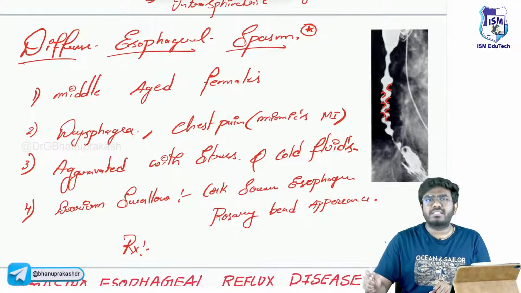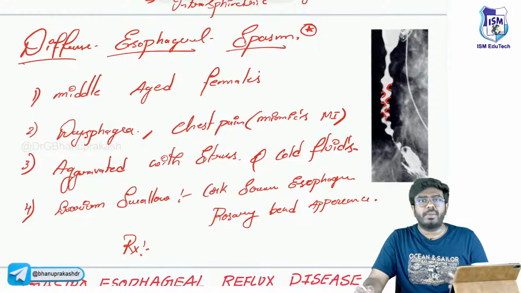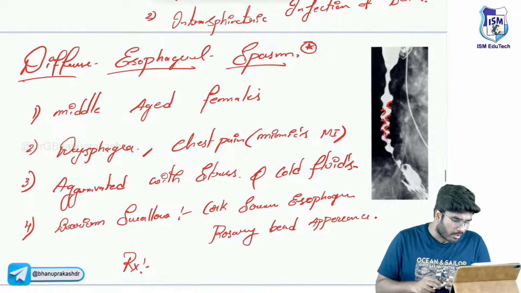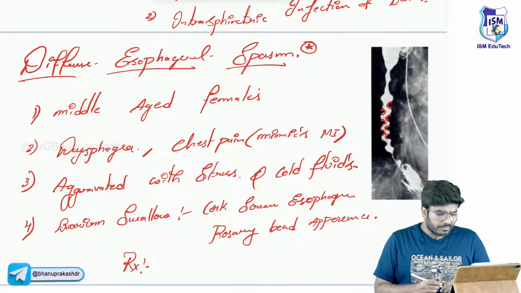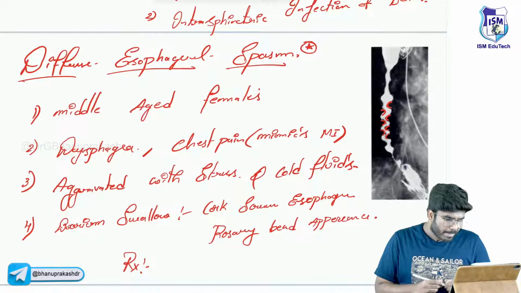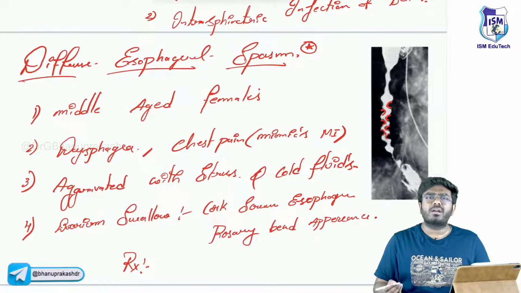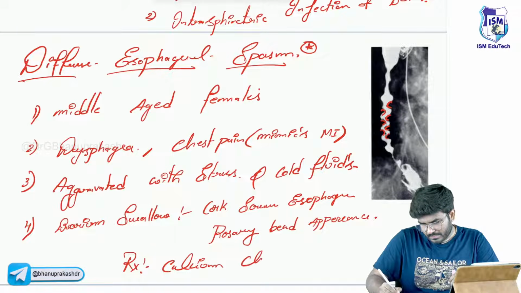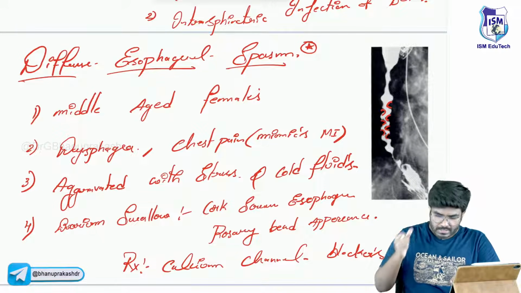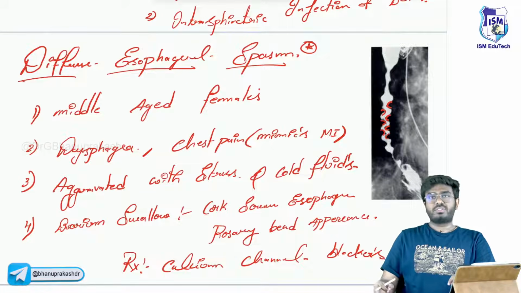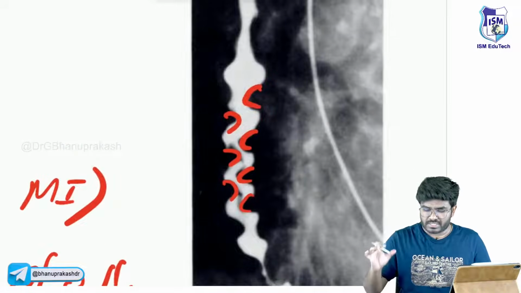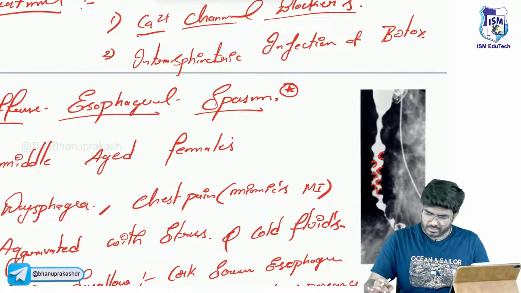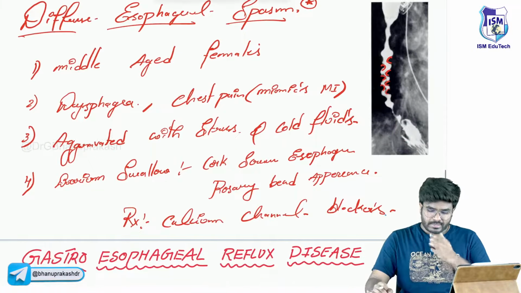Now, can you tell me what is the treatment in this condition? It's mimicking angina-like chest pain. Simple: calcium channel blockers. Okay, calcium channel blockers, right? So, done, diffuse esophageal spasm. Mainly they will ask you an image-based question in your exam. Yes, true, it is diffuse esophageal spasm.